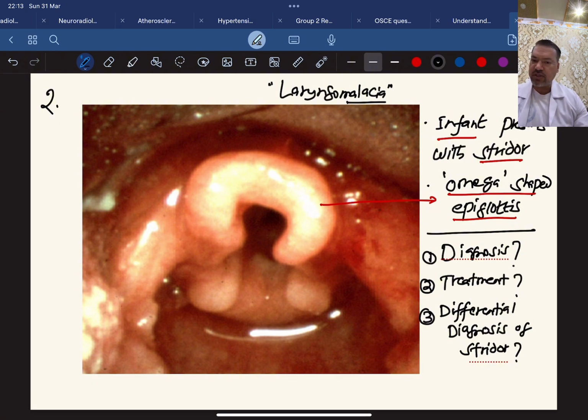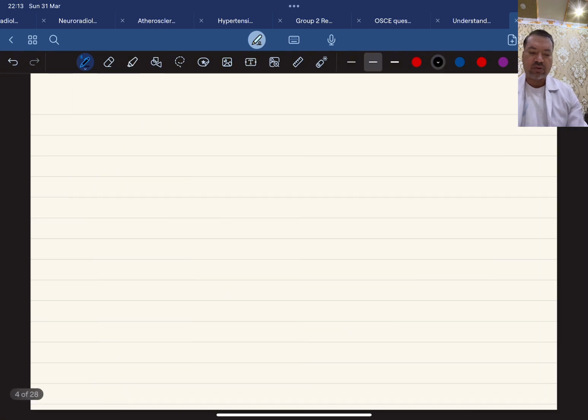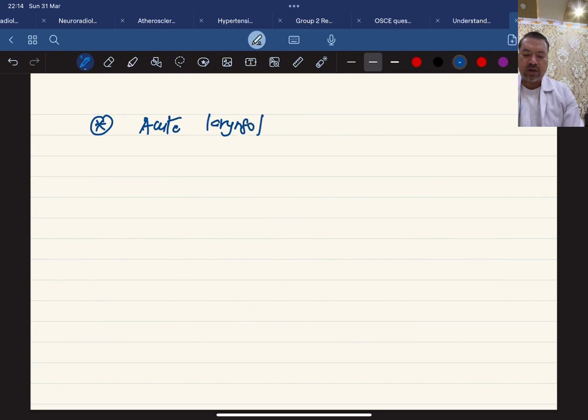So treatment is surgery again, and differential diagnosis of the stridor, I like to highlight it. The differential diagnosis of stridor, very important question, dear students. So please pay attention. First is acute laryngotracheobronchitis, which we call as a Croup syndrome. Croup or Croup syndrome.